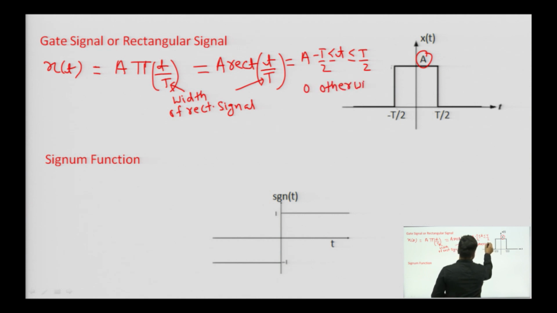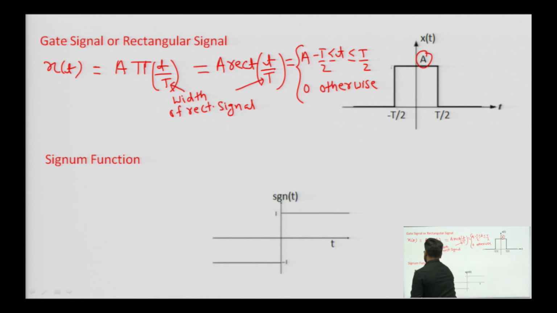So, it can be seen graphically also that the signal will have a value A whenever the value of t will be in between minus T by 2 to T by 2, otherwise it will have a value of 0. So, this is our gate signal or rectangular signal.